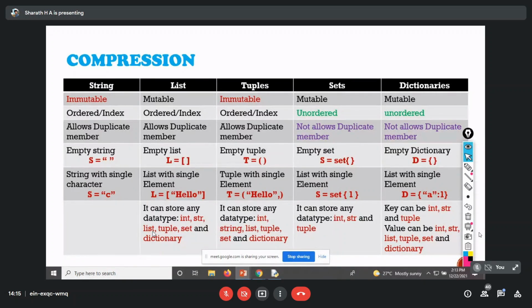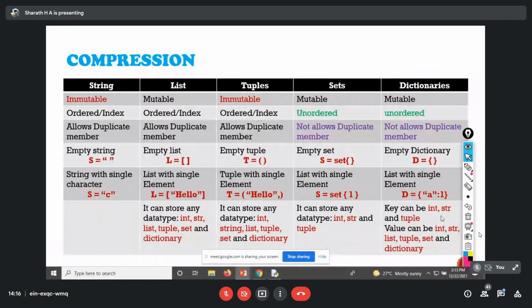In tuples also we can store any sort of data, whereas in a set I can store only three possible values: int, string, and tuple. So we can't store a list within a set, whereas we can store a list within a list, and a tuple within a list also. In a set, I can store only integer, string, and tuple.